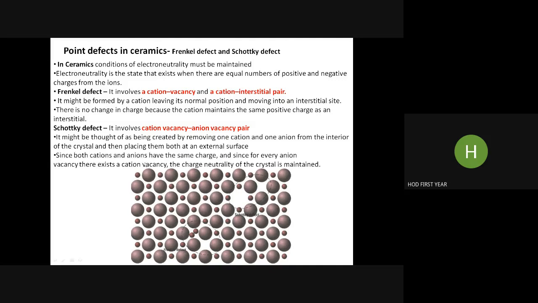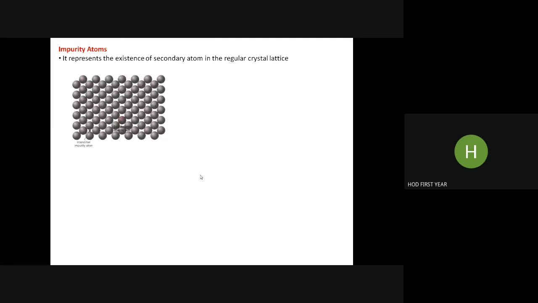Now, since both cations and anions have the same charge, electronegativity is maintained. That is the rule. Now, impurity atoms, the next type. It represents the existence of a secondary atom in a regular crystal lattice. This is mostly a doping condition, or while producing an alloy, we could see this type of difference.